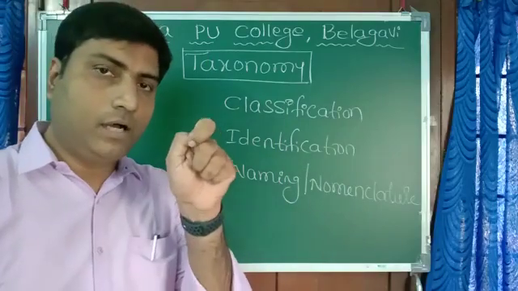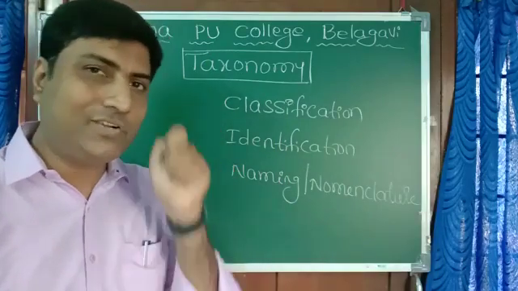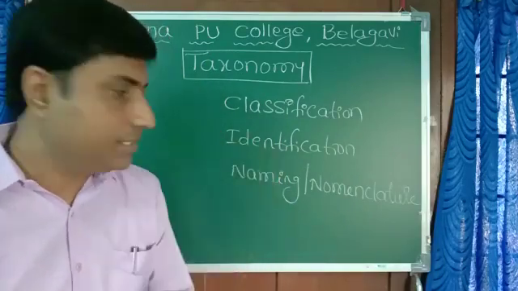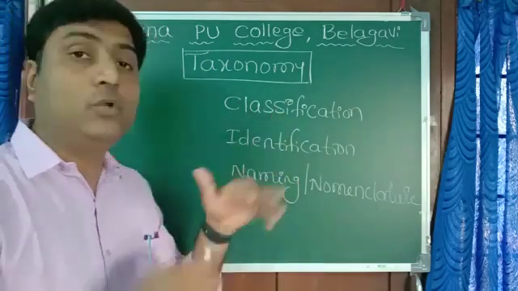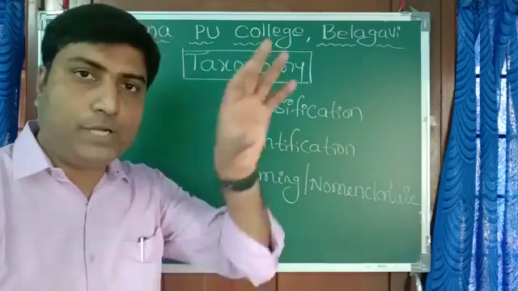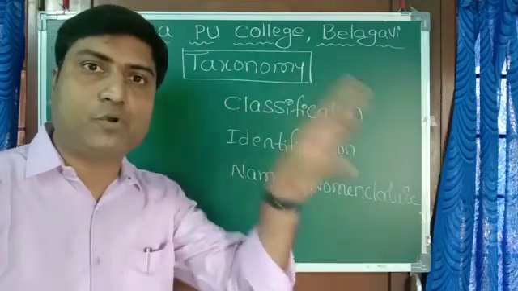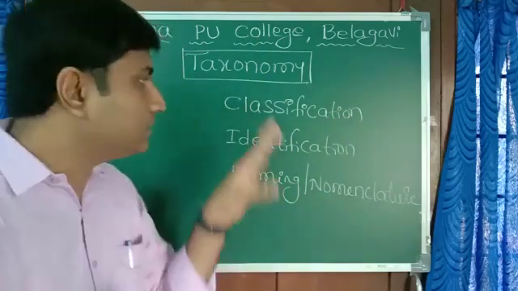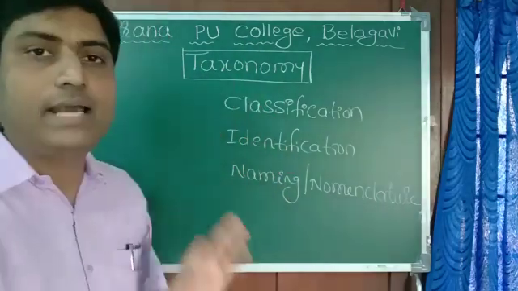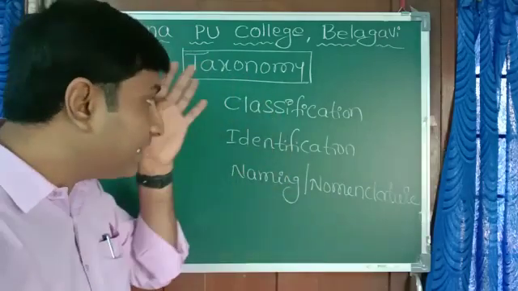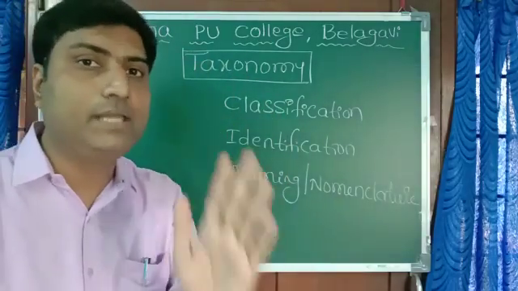When a new animal or plant or algae or microorganism is discovered, you are going to identify it, you are going to name it, you are going to classify it. You are going to put it, whether it is a plant, whether it is animal, whether it is prokaryote, whether it is eukaryote. All this is called classification. So, the systematic study of classification is called taxonomy.